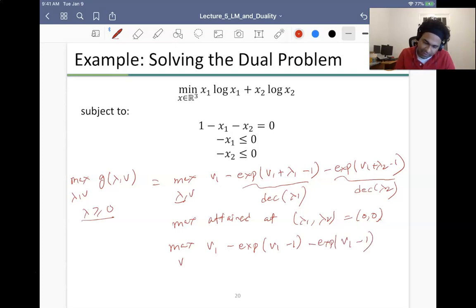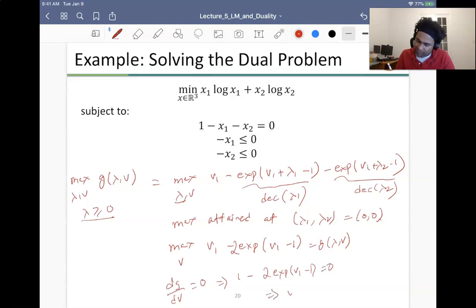Sometimes I can replace this, and this is basically minus 2 times this, right? Well, what I can do is set the derivative to 0. So I take the derivative, and this term is basically g of lambda comma nu, or actually just g of nu. So I take dg/d nu and set it to 0. This gives me 1 minus 2 exp of nu1 minus 1 equal to 0, which implies that my nu1 is nothing but log of 0.5 plus 1, right?